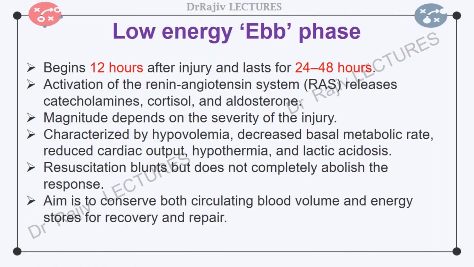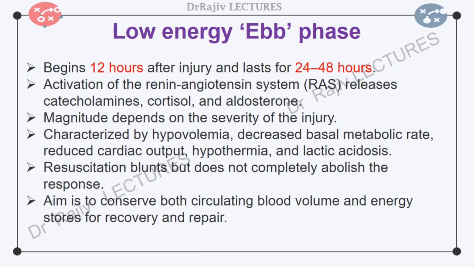The initial Ebb phase develops approximately 12 hours after trauma or surgical stress and lasts for 24 to 48 hours. It may be ameliorated by resuscitation but not completely abolished. The Ebb phase is marked by hypovolemia, hypothermia, decreased basal metabolic rate, reduced cardiac output, and lactic acidosis. The main hormones modulating the Ebb phase are catecholamines, cortisol and aldosterone due to the activation of the renin-angiotensin system or RAS.